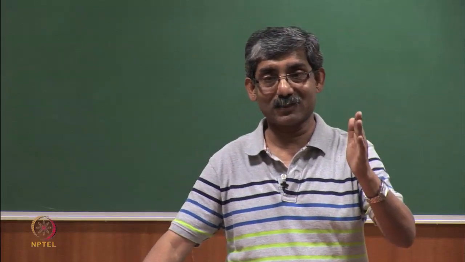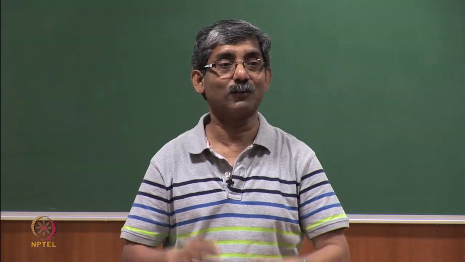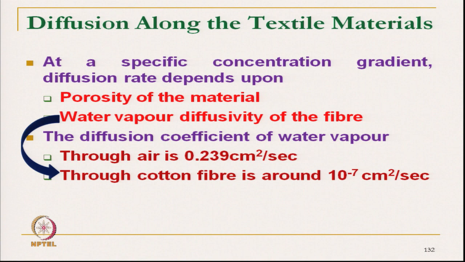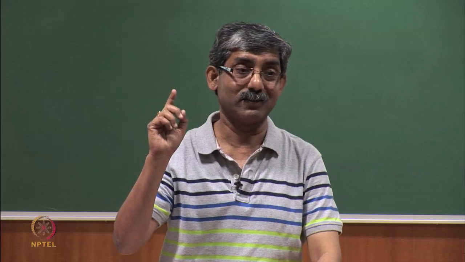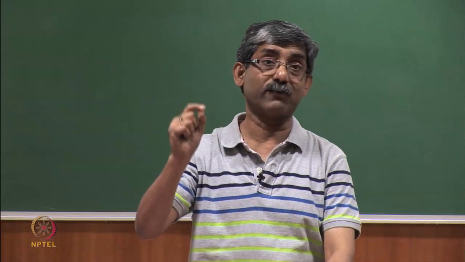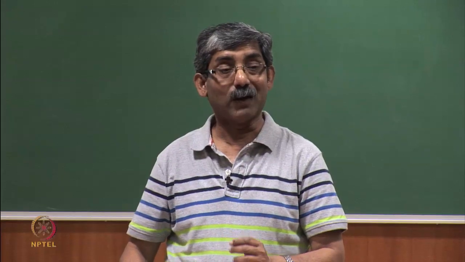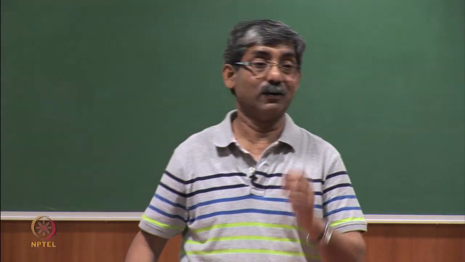Even if we are sitting idle, polyester will give an uncomfortable sensation, because the insensible perspiration we are generating is not getting transmitted. But cotton, although the transmission rate is very slow, will give a comfort feeling because of the non-Fickian diffusion through the fiber.